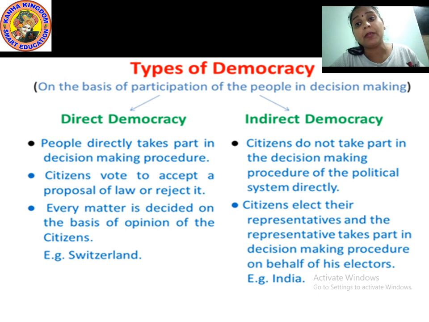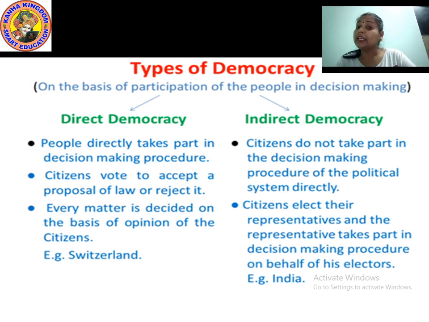Indirect elections are done for choosing the president and vice president. Did we elect our president? No. Did we go for an election for the vice president? No, never. We only elect the prime minister. So the president and vice president are elected by the representatives whom we have chosen. This is the indirect form of democracy and indirect form of elections.